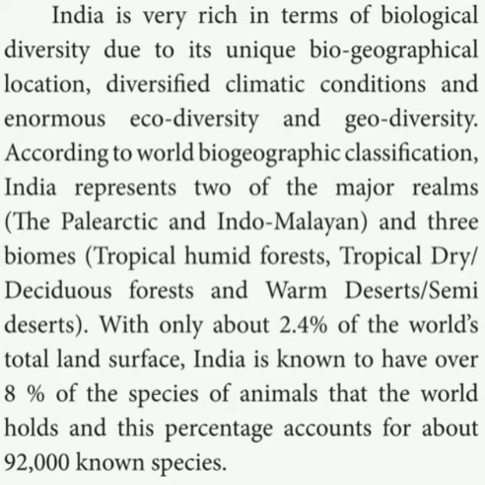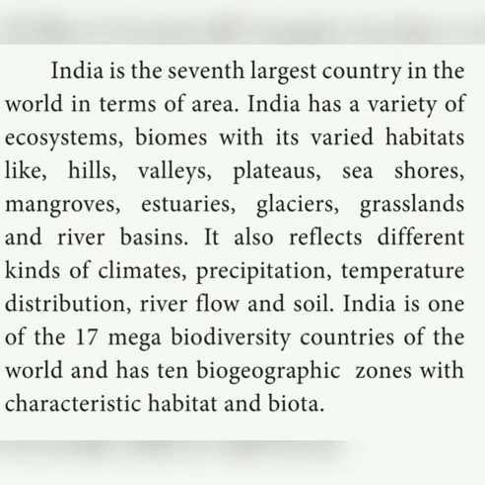With only about 2.4% of the world's total land surface, India is known to have over 8% of the species of animals that the world holds, and this percentage accounts for about 92,000 known species. India is the seventh largest country in the world in terms of area. It also reflects different kinds of climates, precipitation, temperature, distribution, river flow, and soil.